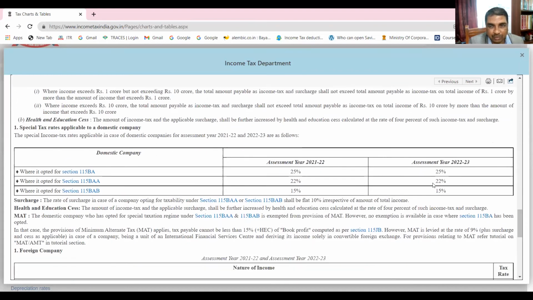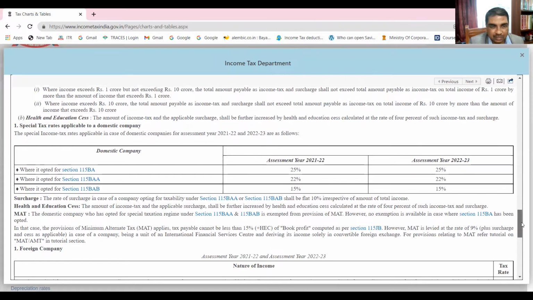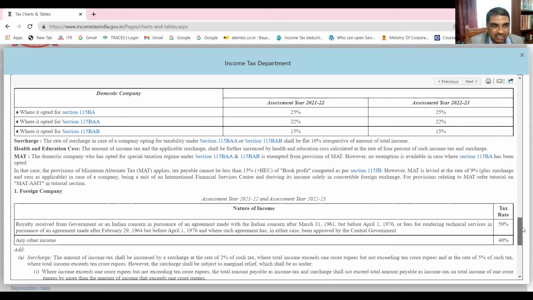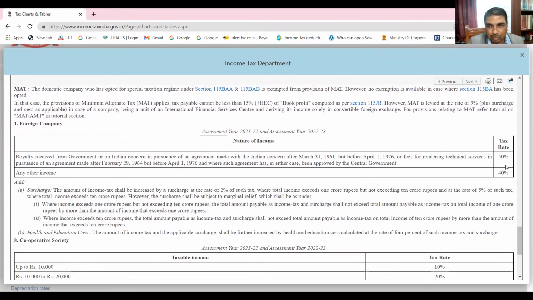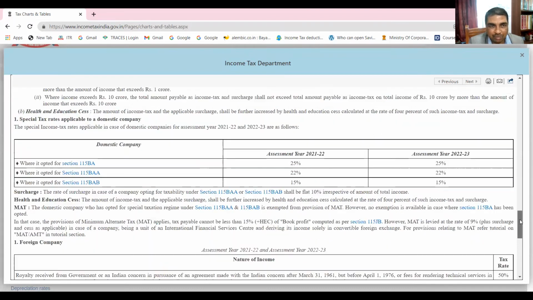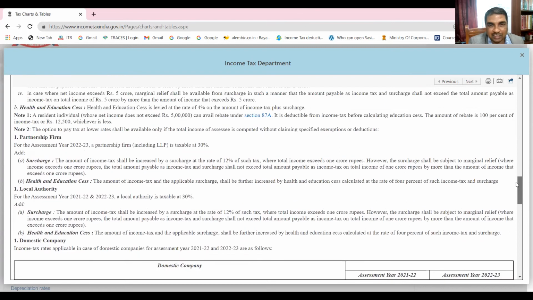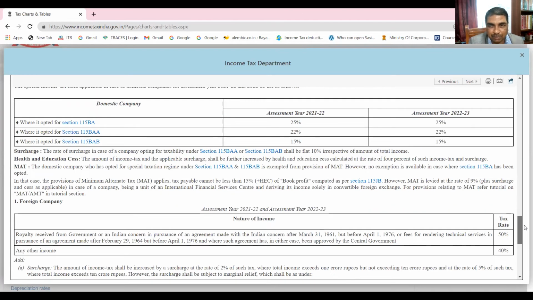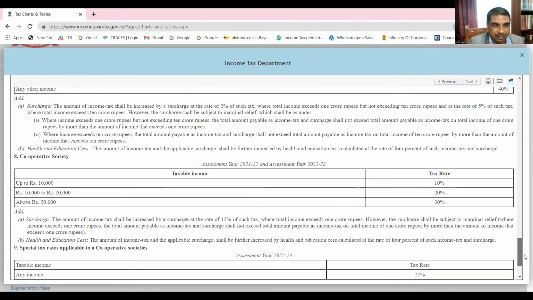It can be 22% in some specific situations, and in some cases 15%, like under minimum alternate tax, etc. For foreign company, there are two possibilities, either 50% or 40%. We'll be learning in which case it is 40% or 50%. But for domestic company and partnership firm, there is no basic exemption limit. Whatever they earn, they have to pay tax at 50%, 40%, 30%, whatever the applicable rate may be.